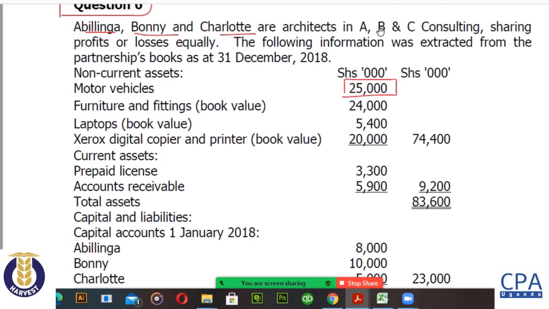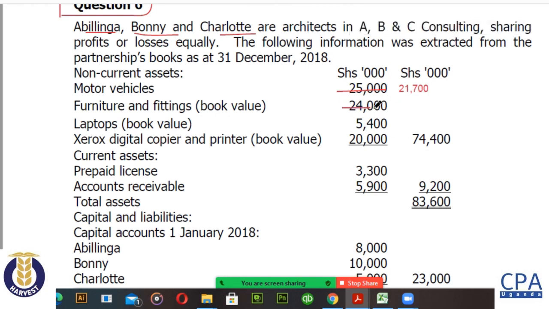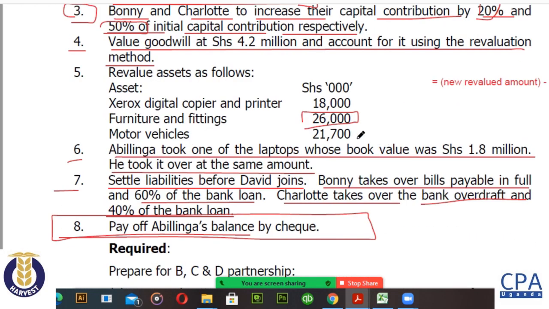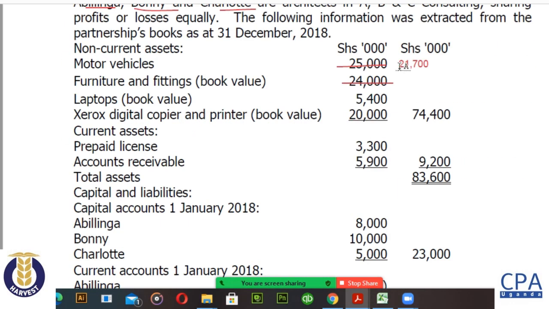Yes, the motor vehicle is going to be at 21,700. The furniture and fittings will no longer be 24, but the new value, which is down here, 26,000.